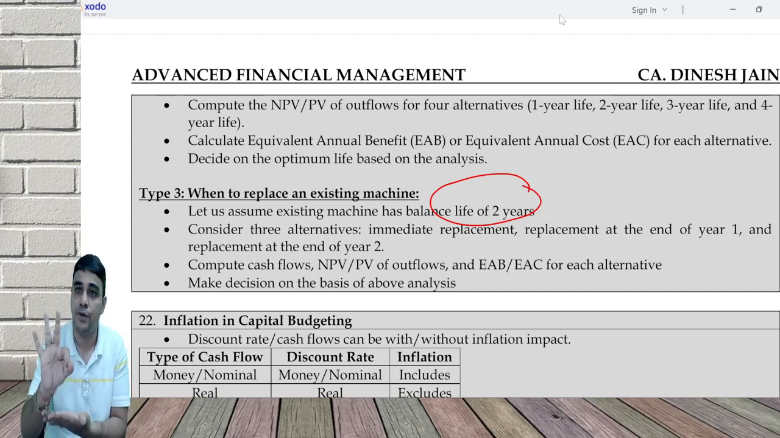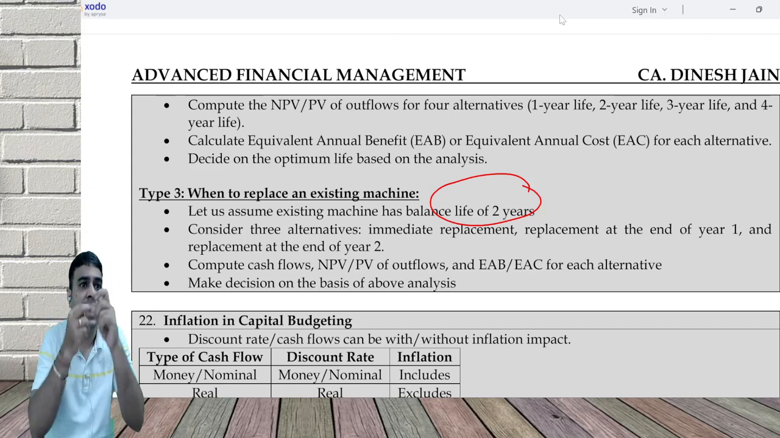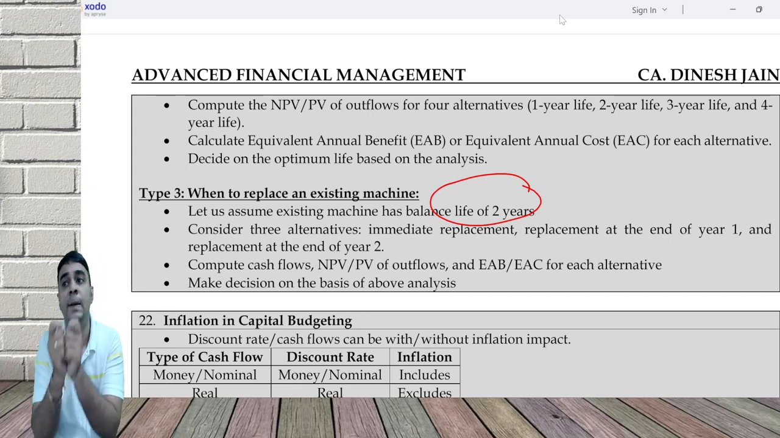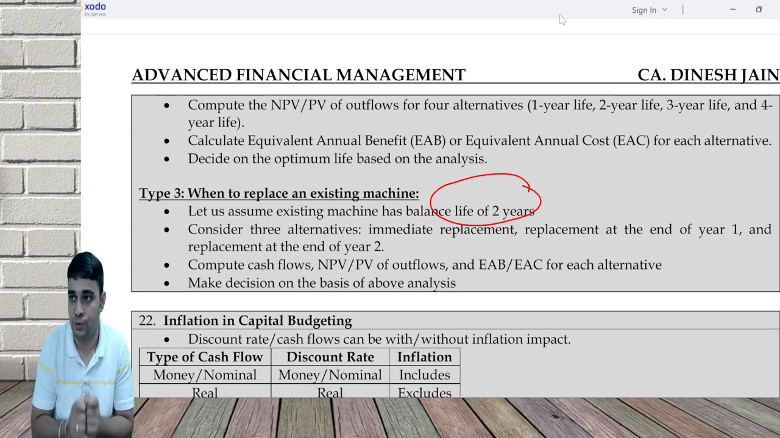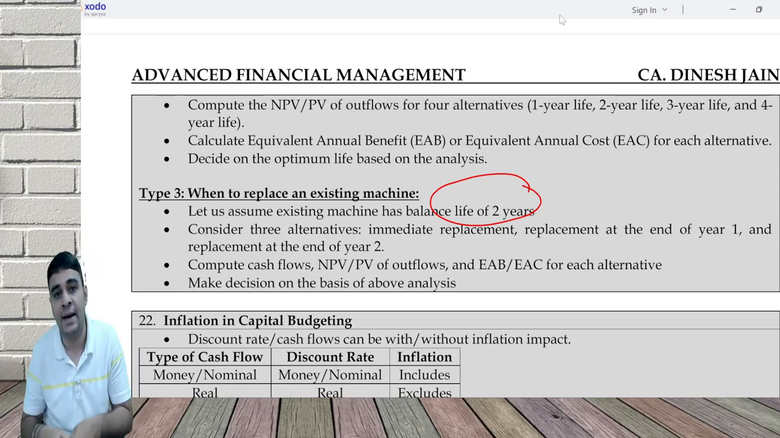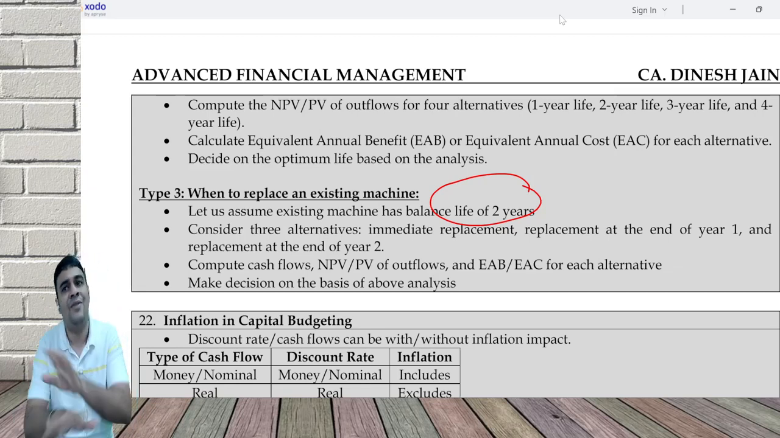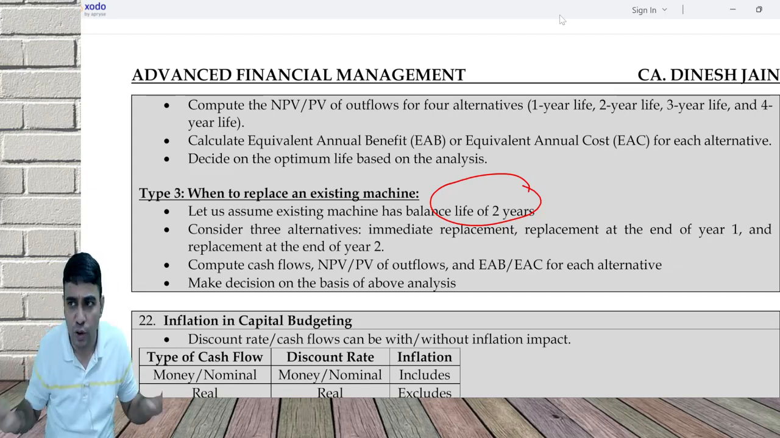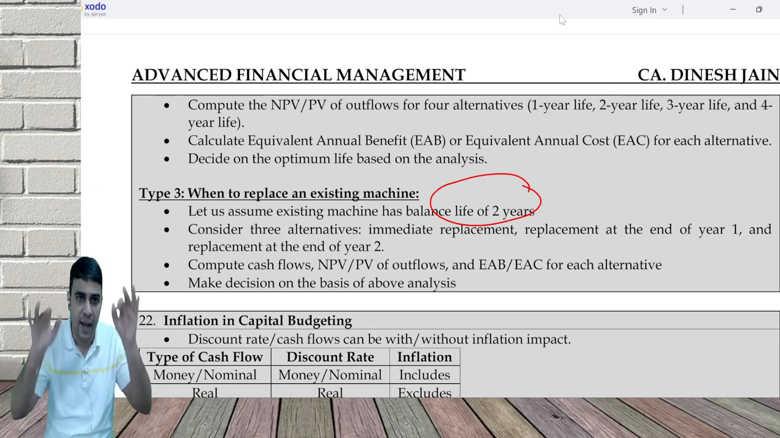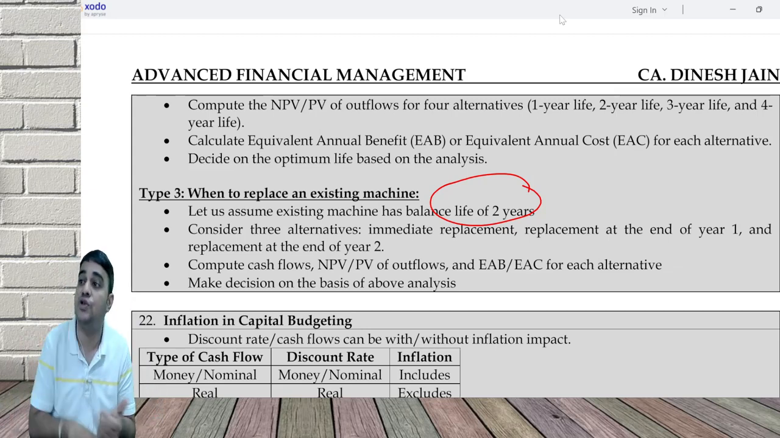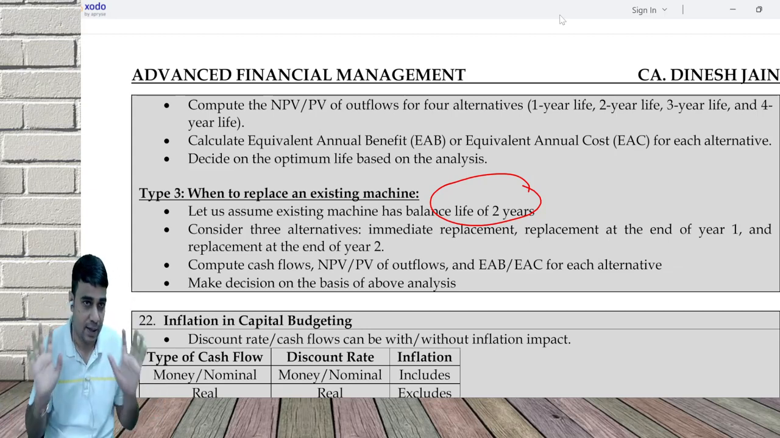That is the answer I'm expecting from you. So 3 types of questions. First, I have an existing car. Should I replace it or not? Second, I'm planning to buy a car. Should I use it for 1 year, 2 year, 3 year, or 4 year? Third, I have already decided that I'll replace the car. Don't tell me whether to replace or not, I know I have to replace. You just tell me when should I replace. Clear? Any doubts on this?